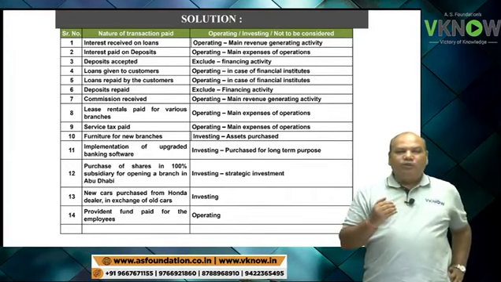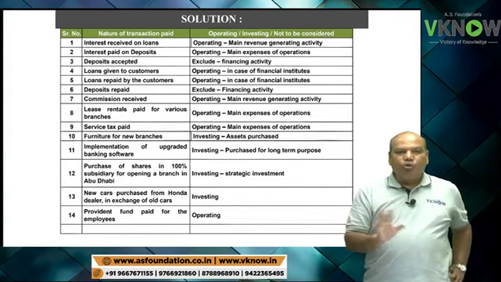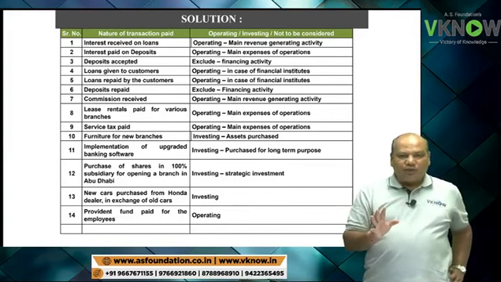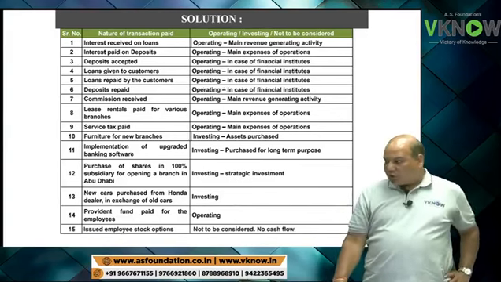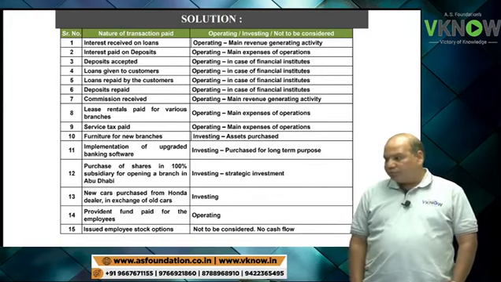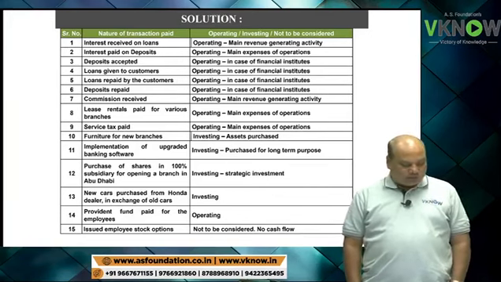At the time of issue of ESOPs, no cash transaction takes place. So therefore, the last item was a non-cash flow item. Point number 15 is a non-cash flow item.